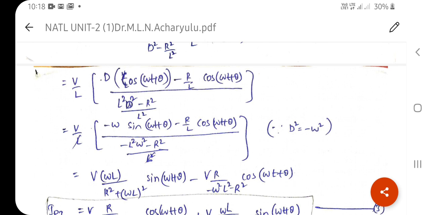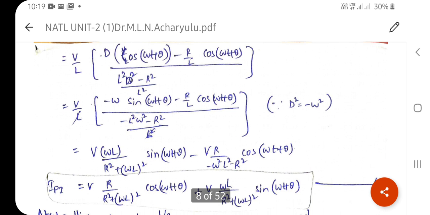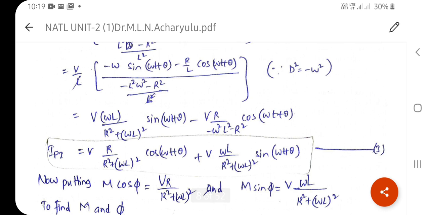Now, instead of d square, we put minus omega square here. So therefore L square omega square minus r square by L square. Then here the L square will be one, L will be cancelled with the other. So the resultant equation we get is v into omega L by r square plus omega L whole square into sin omega t plus theta, minus v into r by minus omega square L square minus r square into cos of omega t plus theta. So therefore the particular integral is the final value.